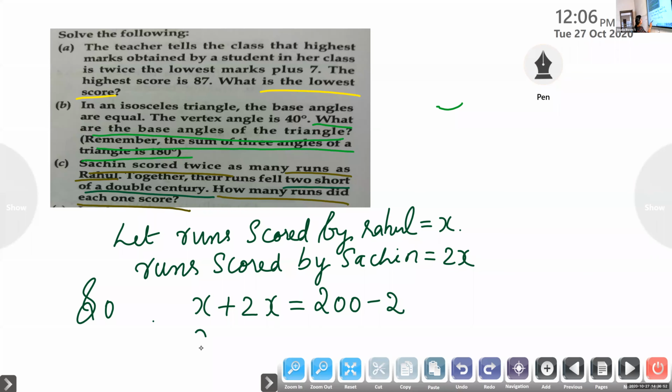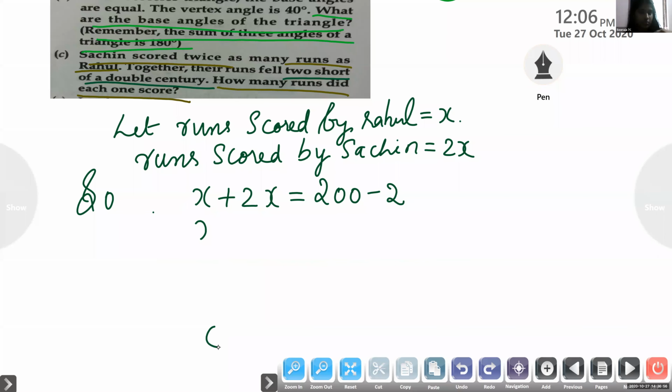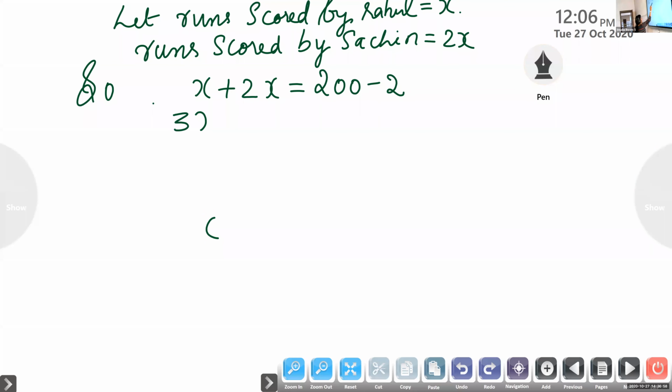So what is x? x plus 2x is 3x. 3x is equal to 198, isn't it? 200 minus 2, 198. Now what is x? x is equal to 198 by 3. x is equal to 66.